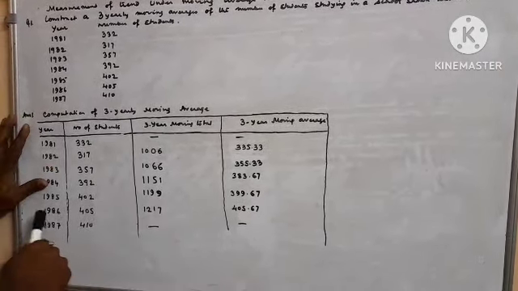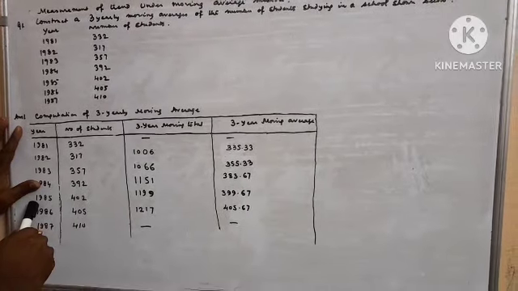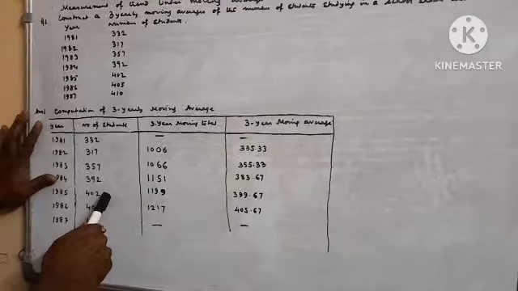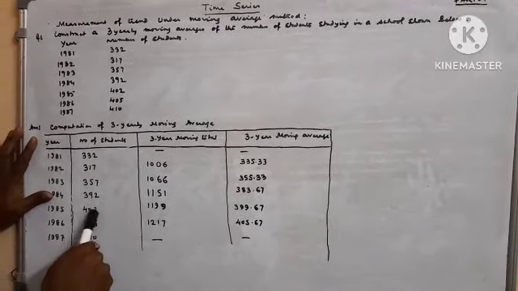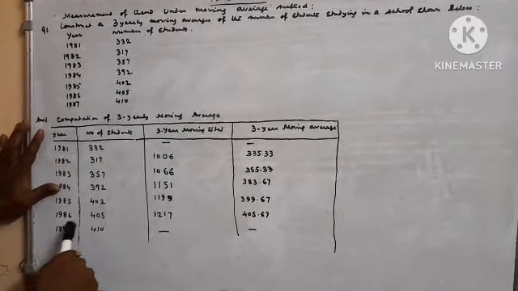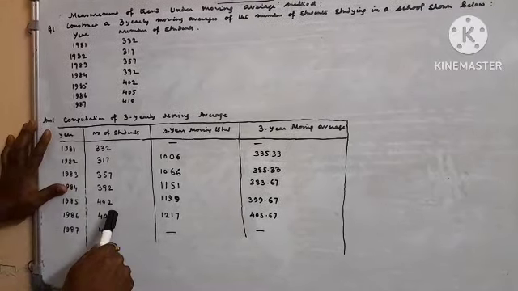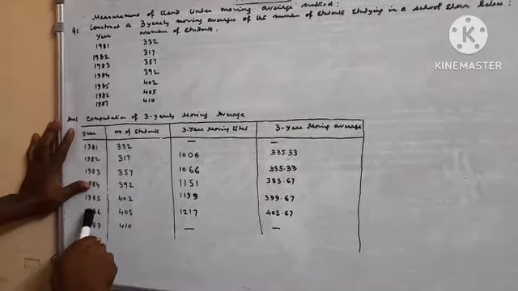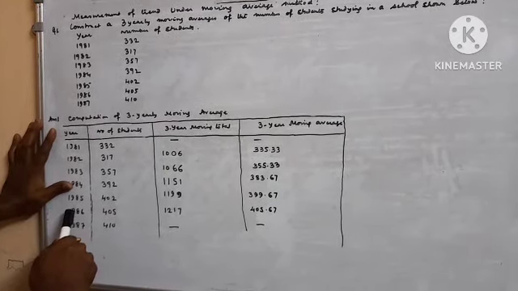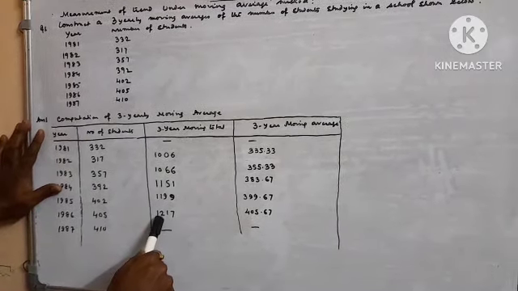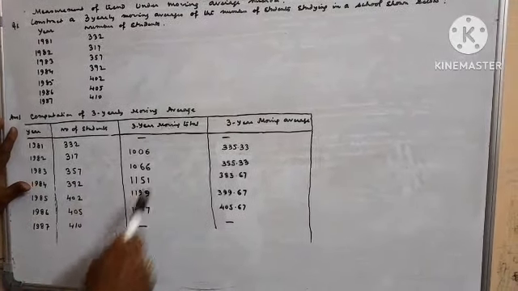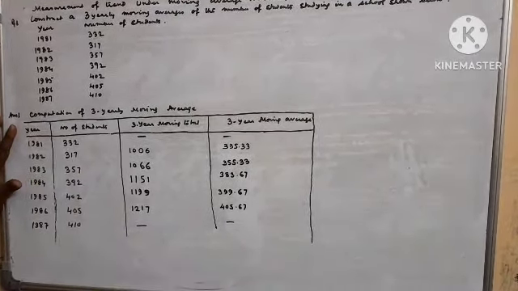Leaving 1984, we consider 1985, data is 402, 1986 data is 405, 1987 data is 410. Addition of 3 years total, in which row do we write it? In the 1986 row, total is 1217. In 1981 it will be a dash, and in 1987 it will be a dash.